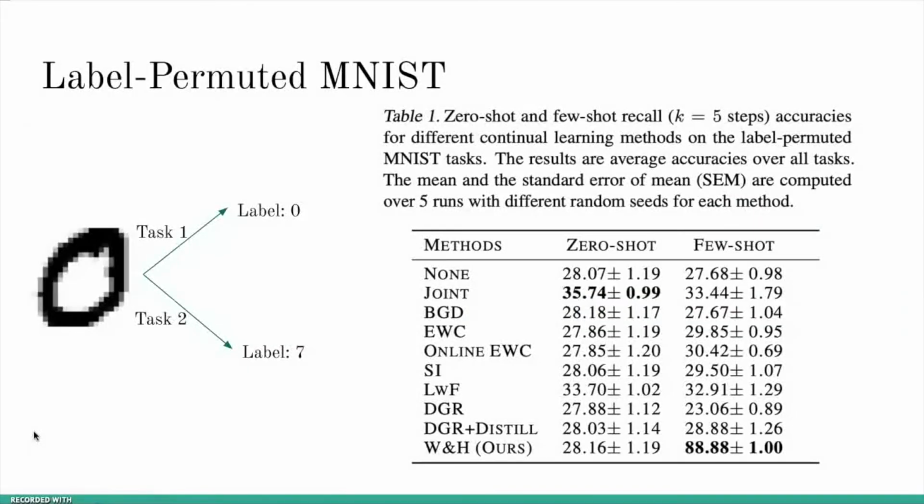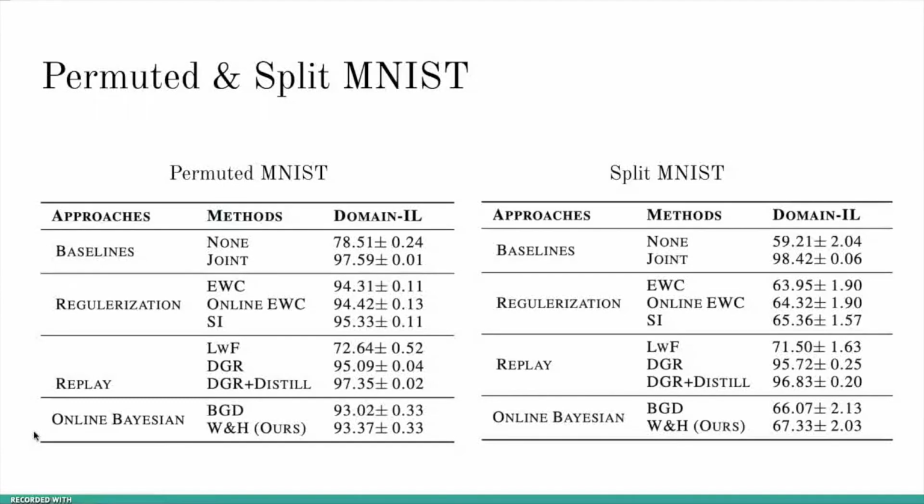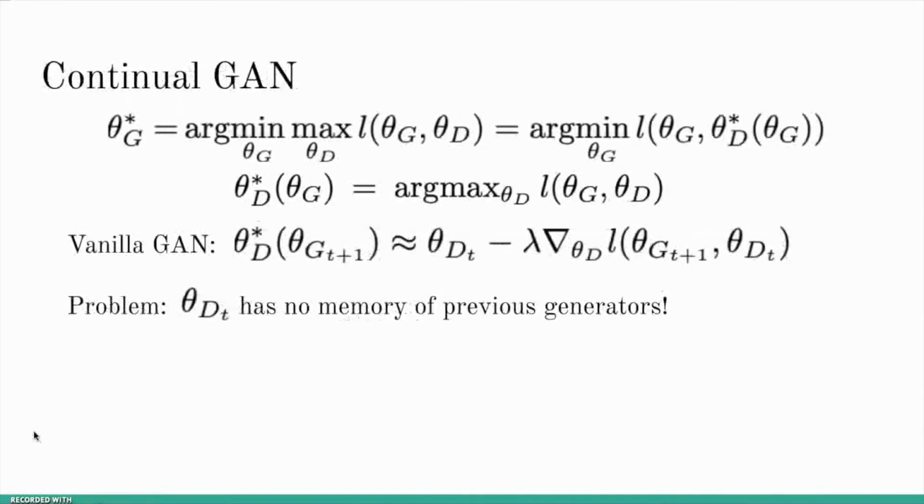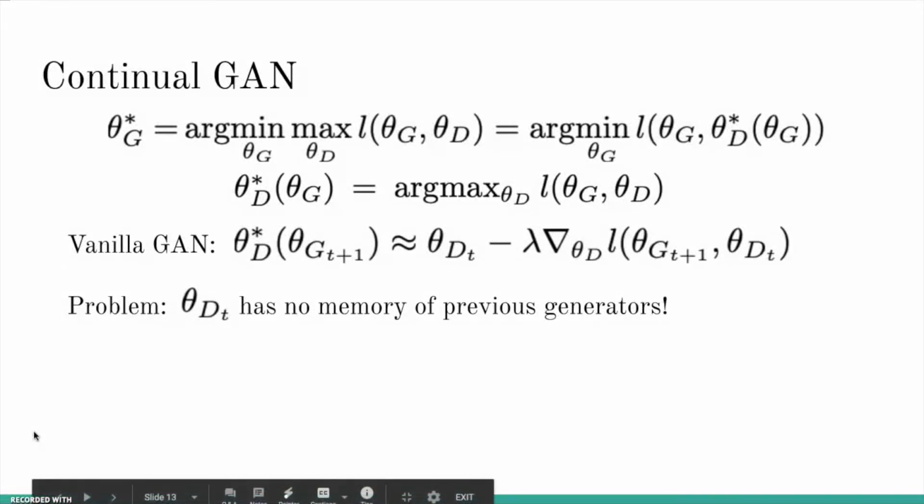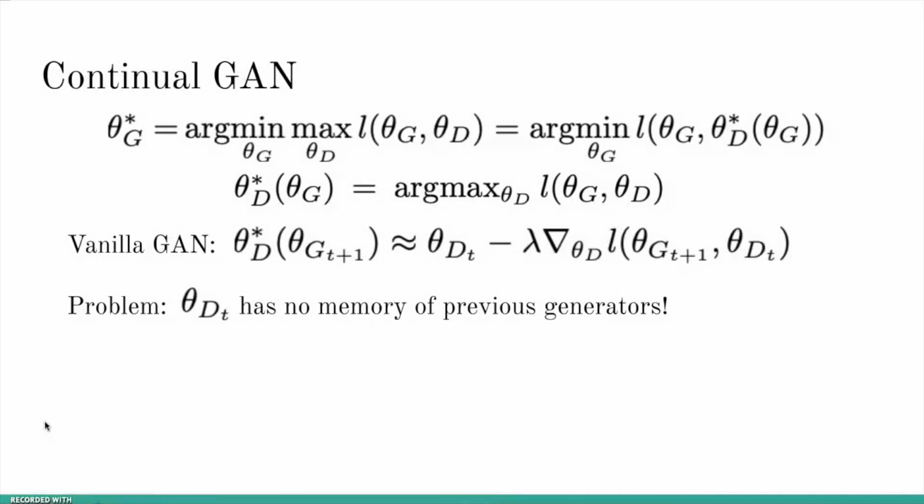In order to evaluate our framework, we designed several experiments, including an experiment called label Permuted MNIST, and more classical experiments such as Permuted and split MNIST. Details of these experiments can be found in our paper. Here I will mainly focus on the experiment based on GAN. We notice that the objective function of GAN is a minimax function, which can be rewritten as simply minimizing a loss function with respect to the generator parameters theta g.